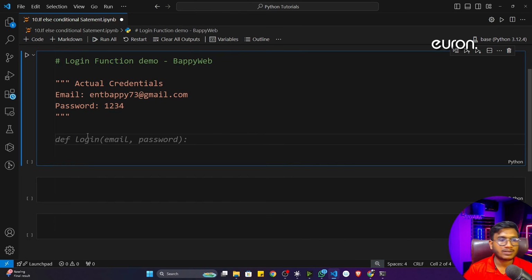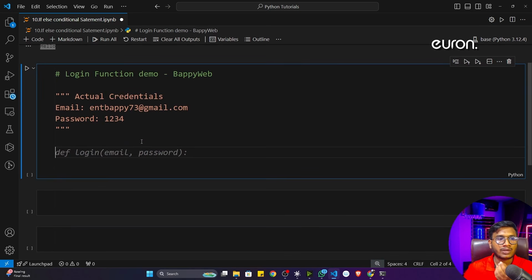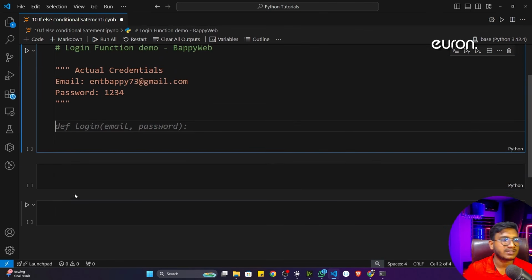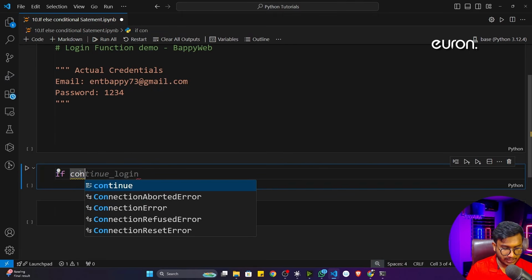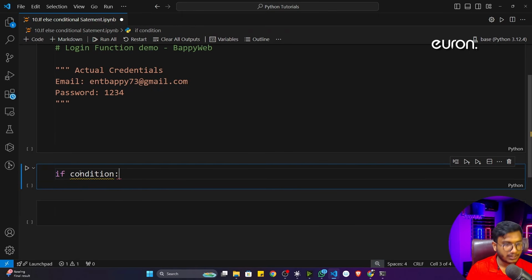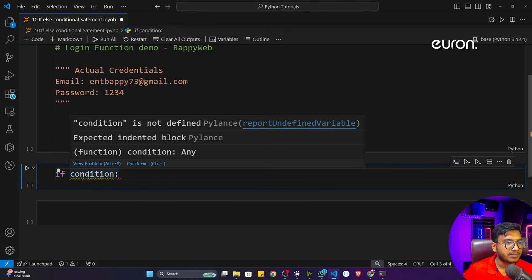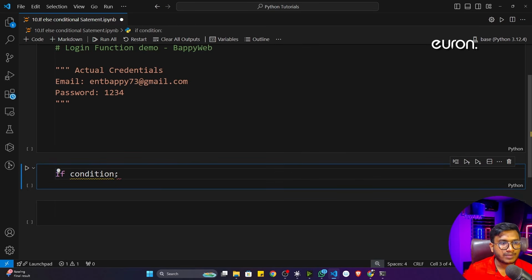But before designing this program, first let me tell you how to write the if-else statement. What is the structure to write the if-else statement? In Python, you can write it like this. First you have to write if, then you define the condition. Then after that, you have to give the colon symbol.